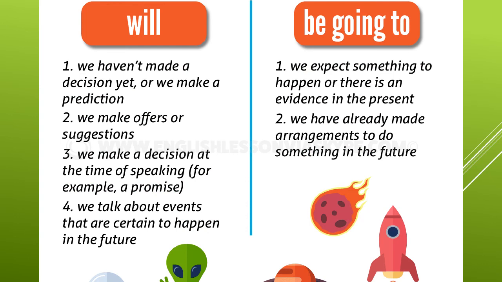So, a recap of the usage of will. We haven't made a decision yet, or we make a prediction. We make offers or promises or suggestions. We make a decision at the time of speaking, for example a promise, and we talk about events that are certain to happen in the future. And the usage of going to: we expect something to happen or there is evidence in the present, and we have already made arrangements to do something in the future.